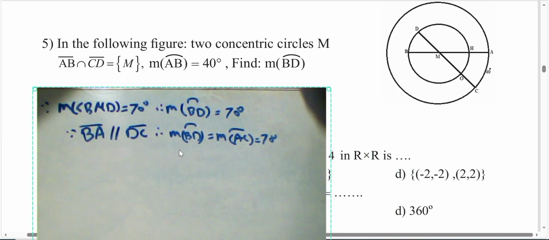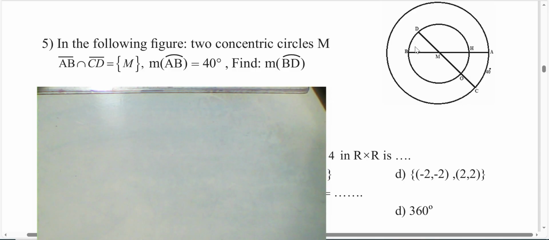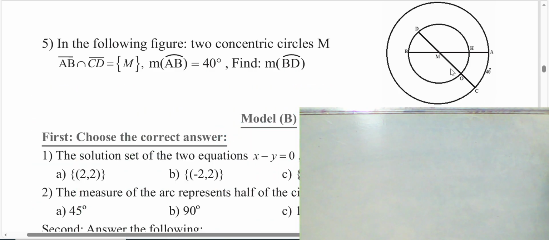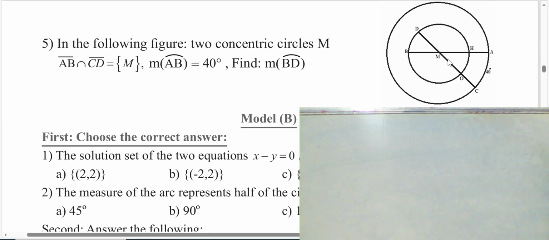Next question, the following figure, you want to find the measure of arc BD. Look here, I'll give you the measure of arc AC was 40. Look at the board here, the measure of arc AC will be 40 in the greater circle, understood? So the measure of the angle at the center here will be 40. Then the measure of arc BD will also equal 40. We have vertical opposite angles here, they are equivalent.